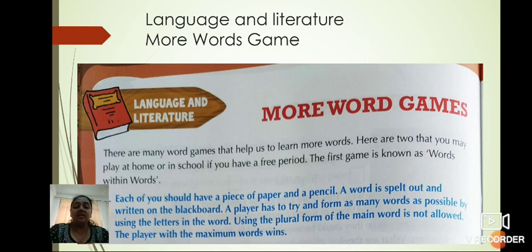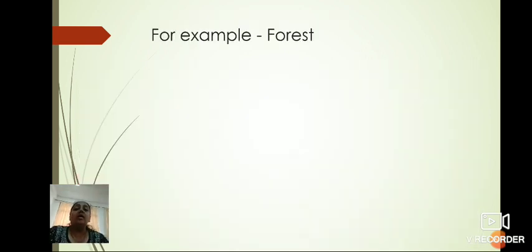Shall we start? Let's see what the word is. I am also going to play with you, children. Yes, your first word is forest. That is F-O-R-E-S-T, forest. Now this is the spelling. Now we have to form different words from this word. Remember, the plural form of forest is not allowed. So will you try? I am also writing.